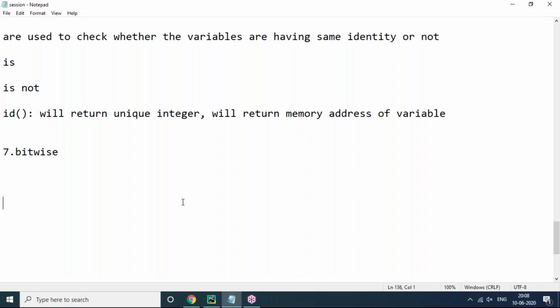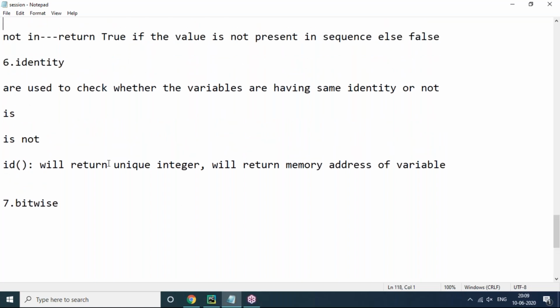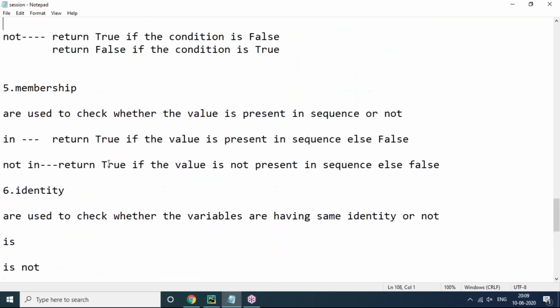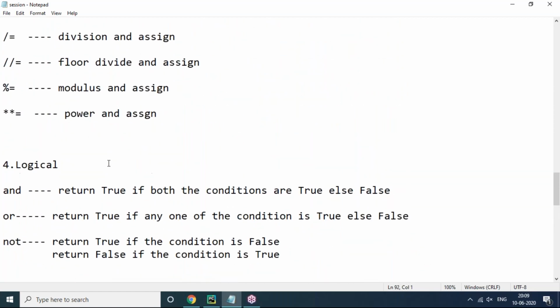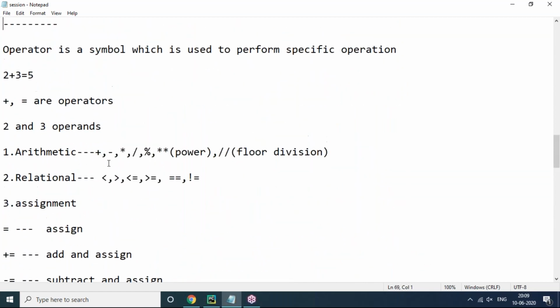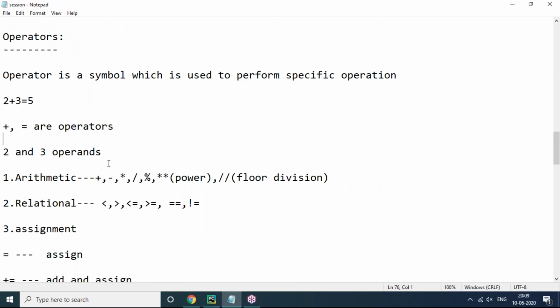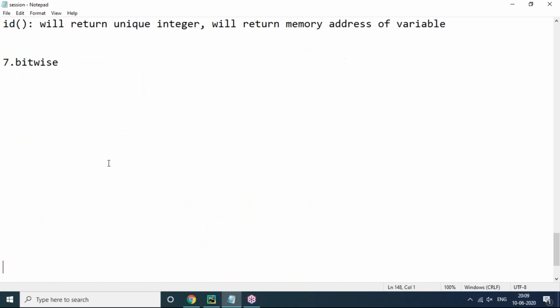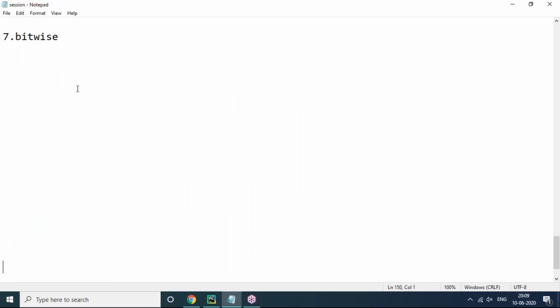So in the last session, we were discussing operators in Python. We have already seen different types of operators like identity operators, membership operators, logical operators, as well as assignment, relational, and arithmetic operators. Now in this session, within a few minutes, I'll discuss bitwise operators. After that, we will go through control statements in Python. That is a very important concept.